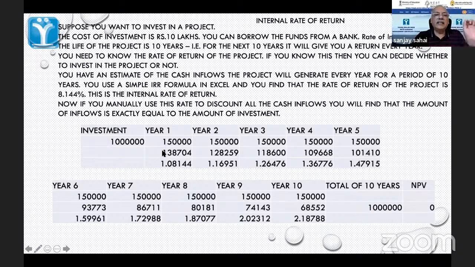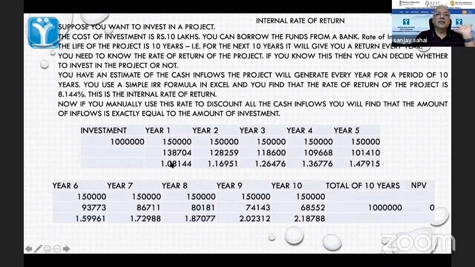So basically this internal rate of return is that return which equates the present value of all the cash flows. All these cash flows which I got, totaling 15 lakhs, 1.5 into 10, the present value is 10 lakhs. It will be exactly equal to the amount which you had invested, 10 lakhs. So NPV will be 0. 10 minus 10, NPV is 0. If NPV is 0, the discount rate is your internal rate of return.